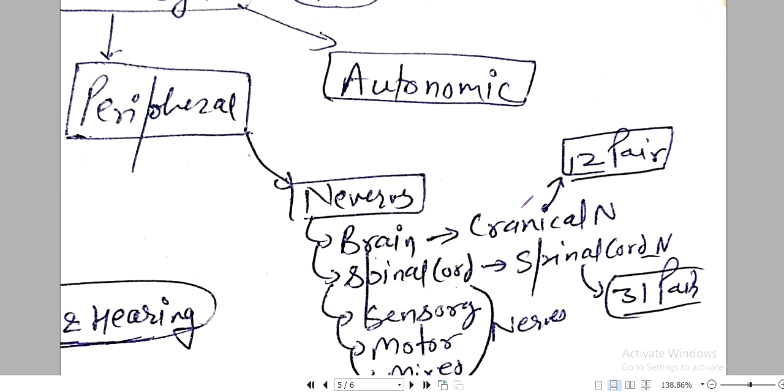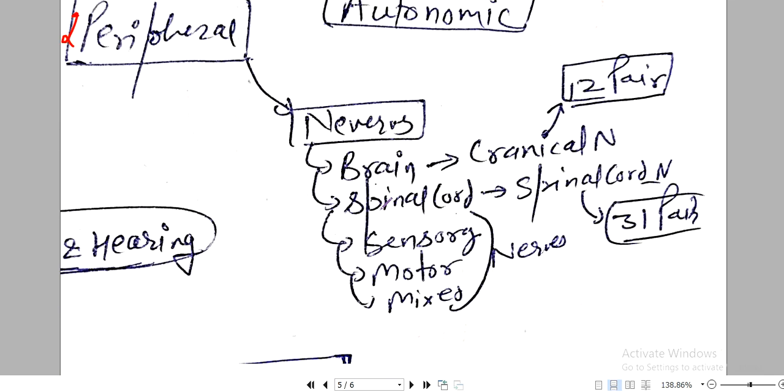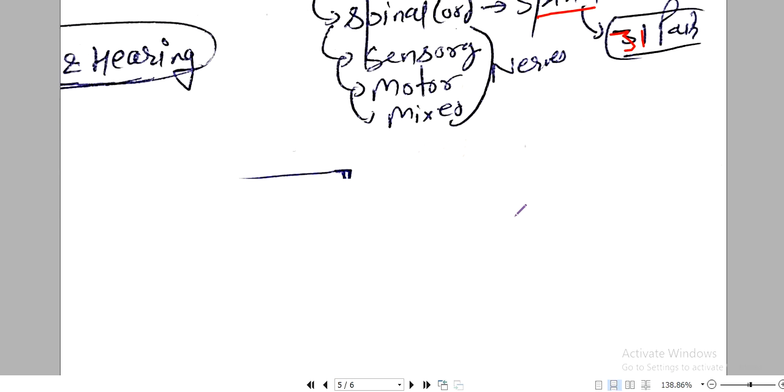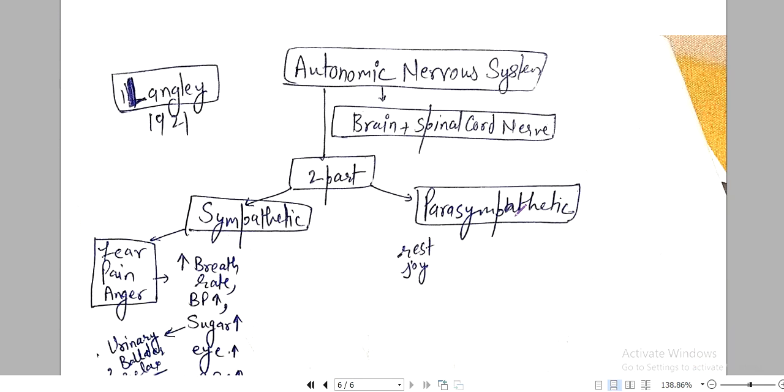Now we have seen the central system. Now we are going to deal with the peripheral system. The peripheral system contains the nerves which connect the brain and spinal cord: sensory, motor, mixed nerves. In brain there are cranial nerves, and in spinal cord there are spinal nerves. Cranial nerves are 12 pairs, while the spinal nerves are 31 pairs. Sensory, motor, mixed, these are all nerves which constitute the peripheral nervous system.